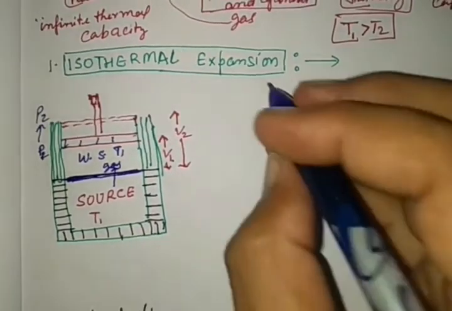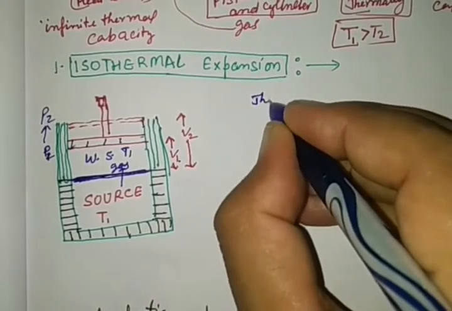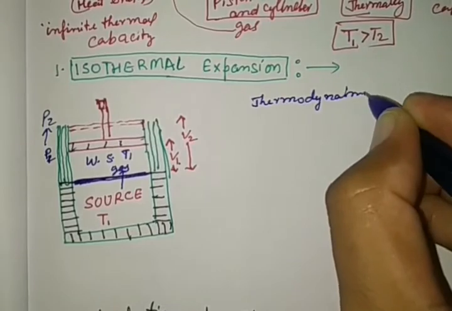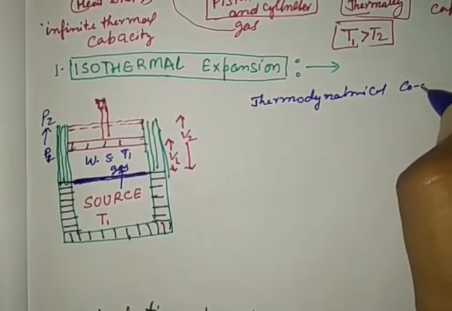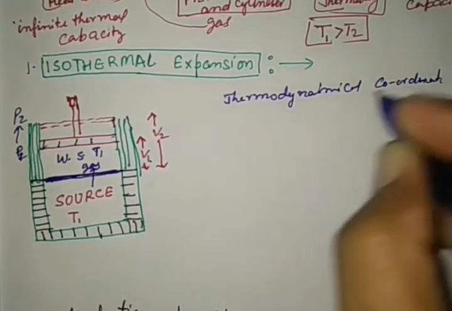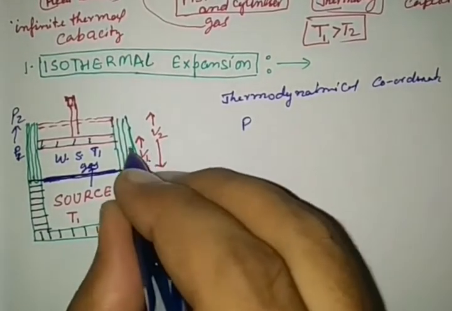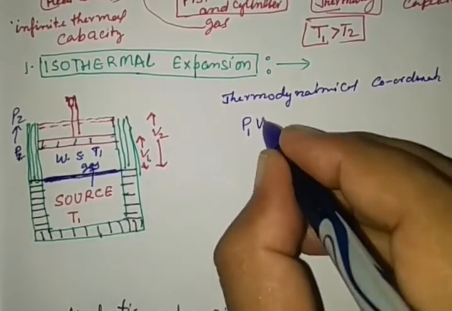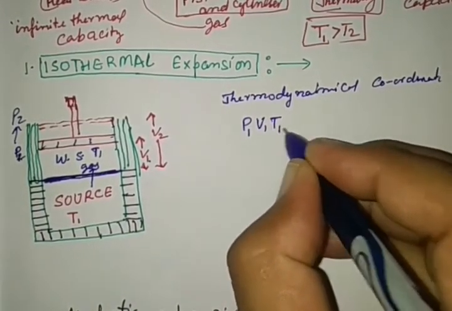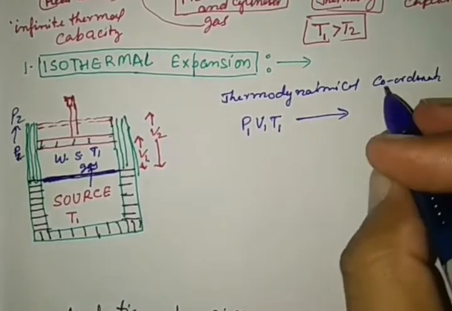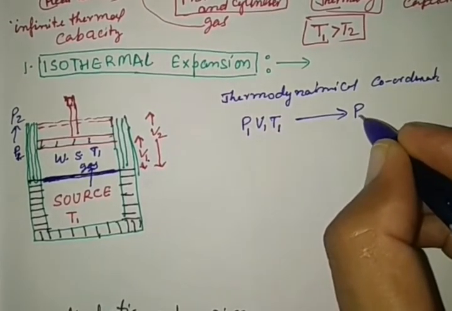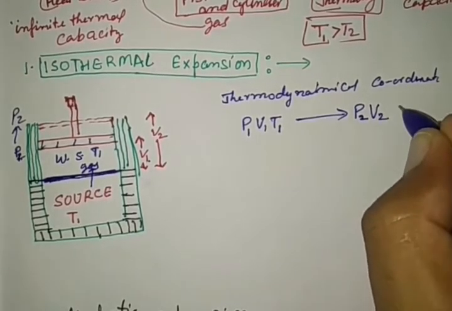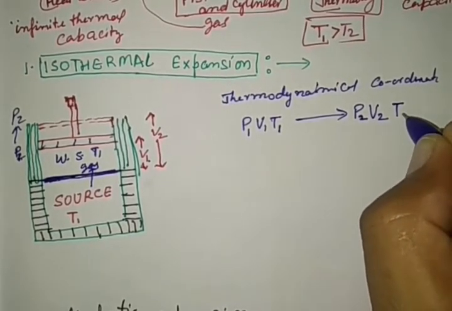In that condition, the thermodynamical coordinates change in this way. At first, the pressure is P1, volume V1, and temperature T1. The pressure decreases from P1 to P2, the volume increases, but the temperature remains the same.